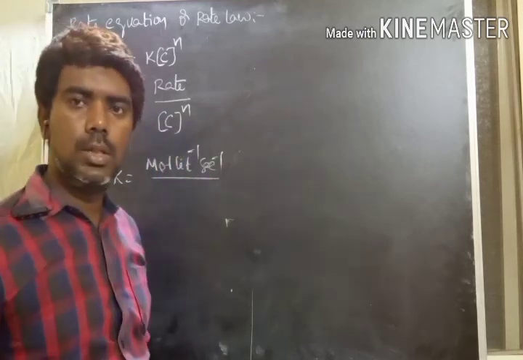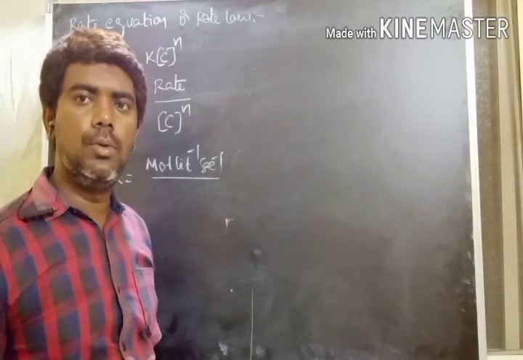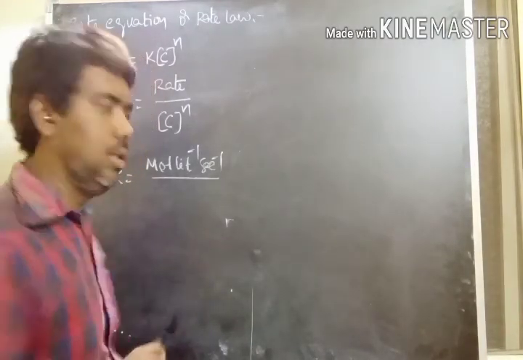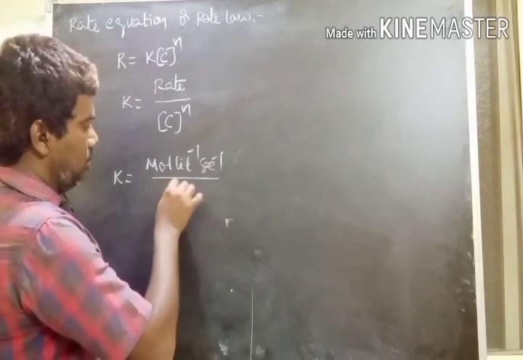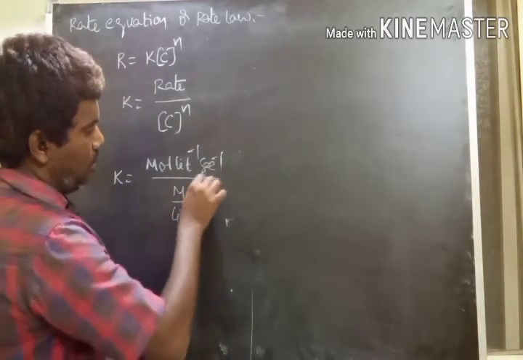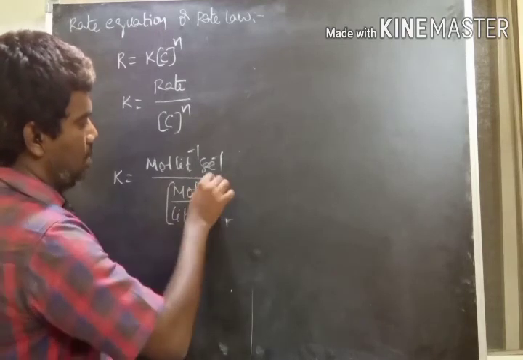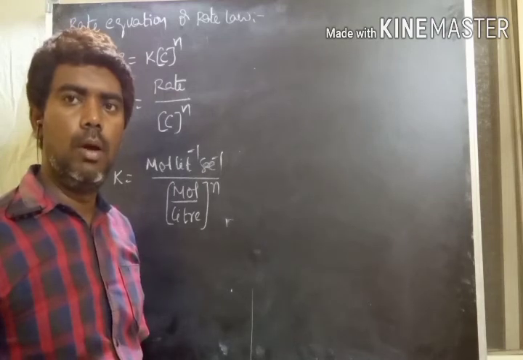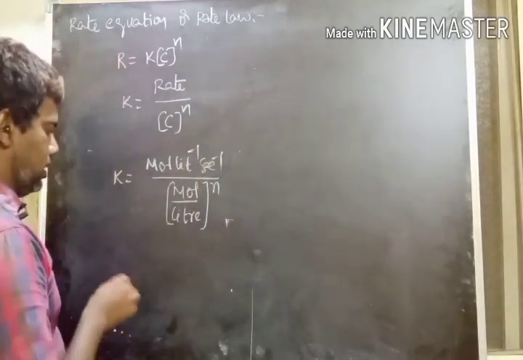The concentration is nothing but the number of moles present in the unit volume. Our molar concentration is equal to the number of moles per liter, power n. Then this value goes to the upside.